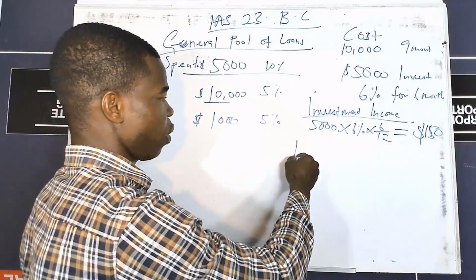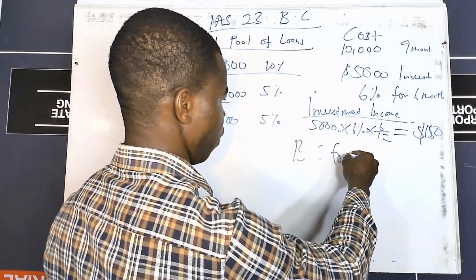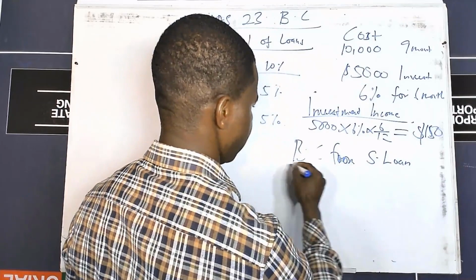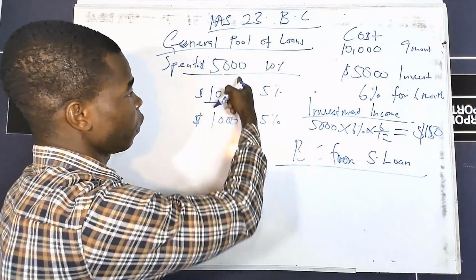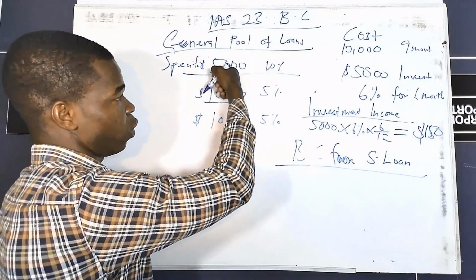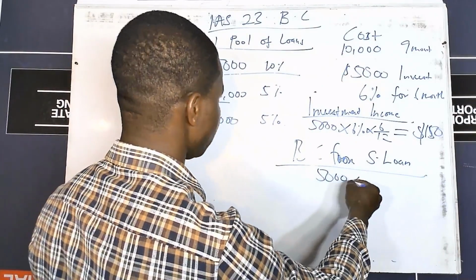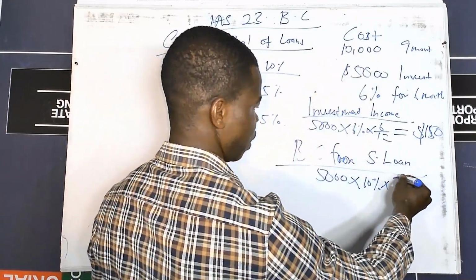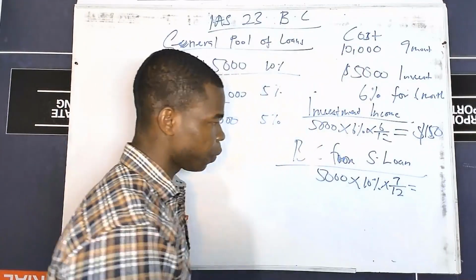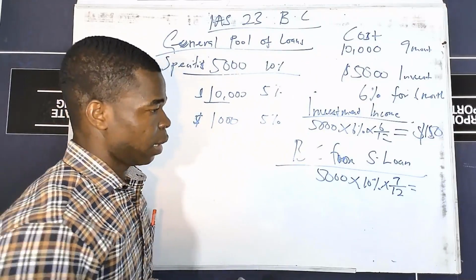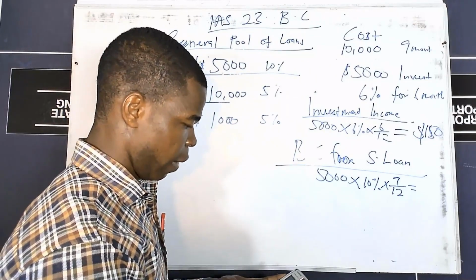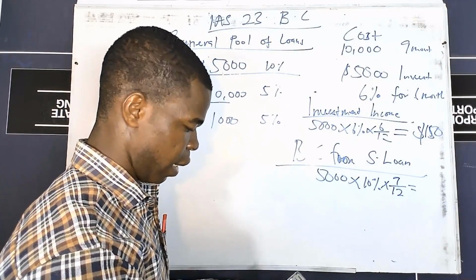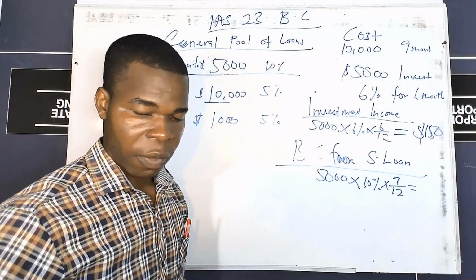So let's look at our borrowing cost from specific loan. The S means specific. Remember that with the specific loan, we charge the interest on the loan taken. So it's going to be the 5,000 multiplied by 10%, multiplied by the duration the construction will take, which is 9 months, so 9 divided by 12. So our borrowing cost from the specific loan is going to be 5,000 multiplied by 0.1 multiplied by 9 divided by 12, and this is going to give us $375.